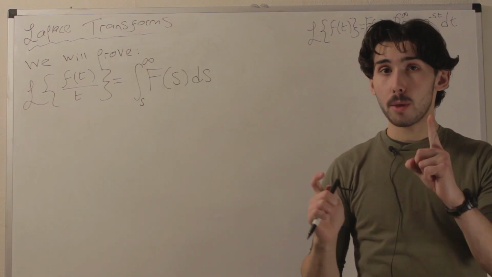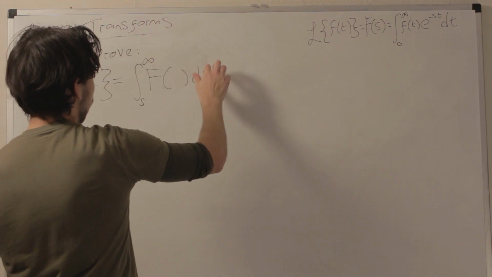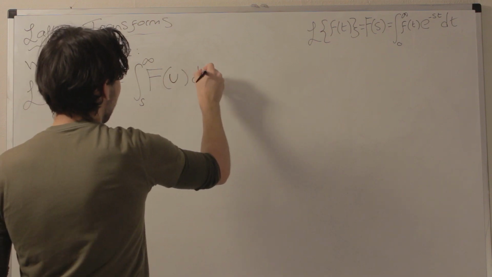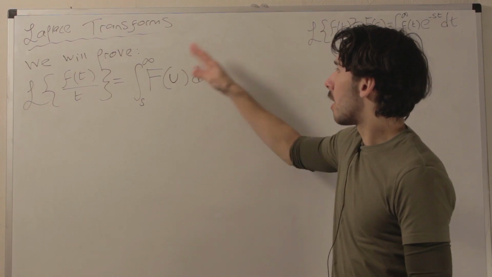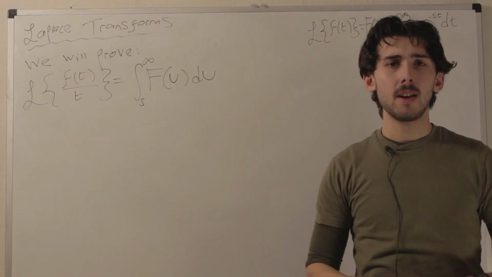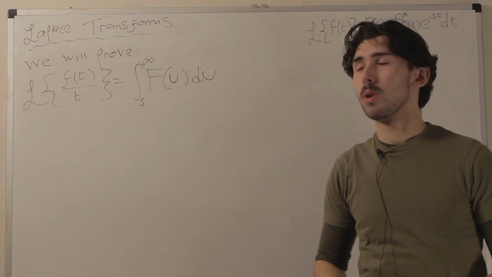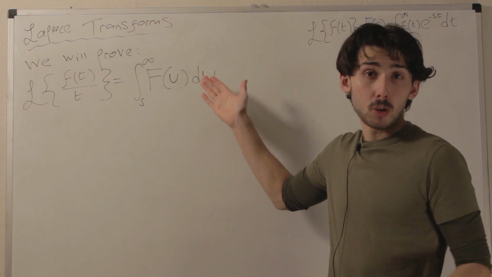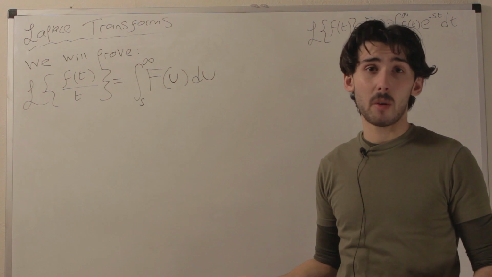That would be it. One thing I'll do though, for formality's sake, is I'm not going to call these s's, I'm going to change the variable. I'm just going to call them u's. Just because, guys, you don't want to be integrating a function which uses the same variable as what's in the limit. It's just a notation thing. But this is the same thing as the Laplace transform. And notice, guys, even though I've called these u's now, the u's will not appear in the final answer because they're going to get integrated away. They're just a dummy variable.